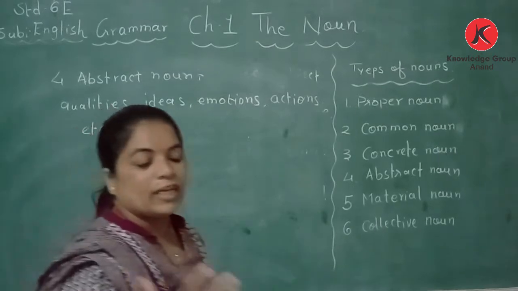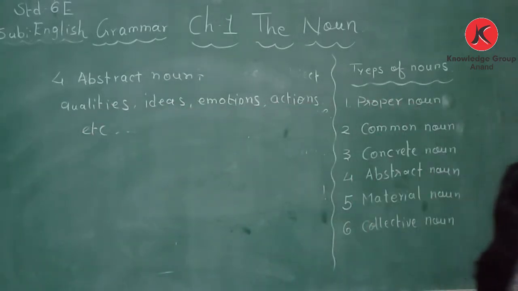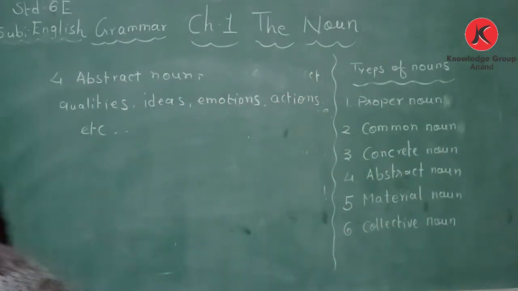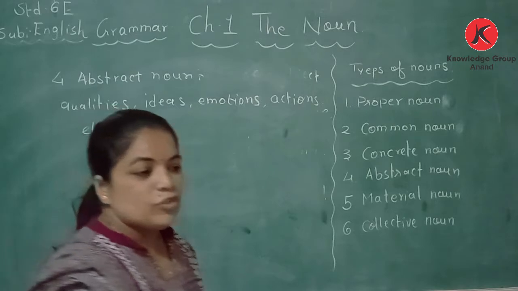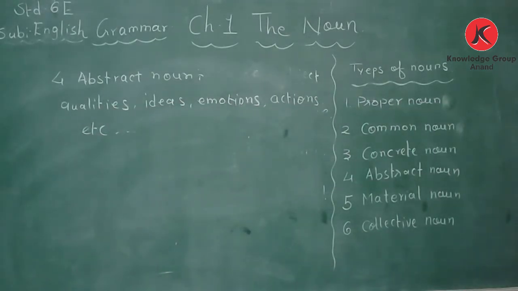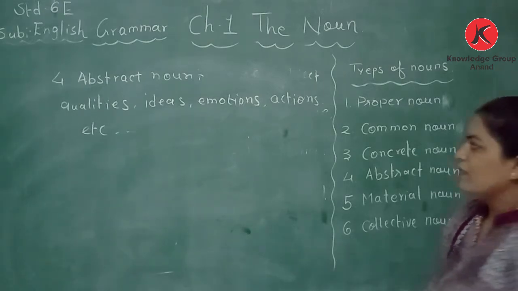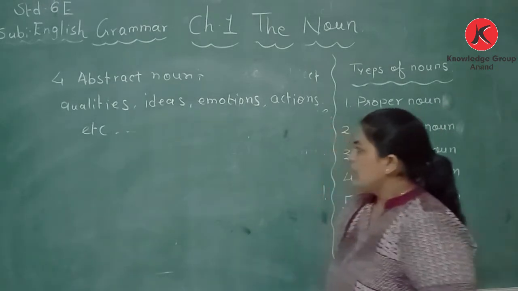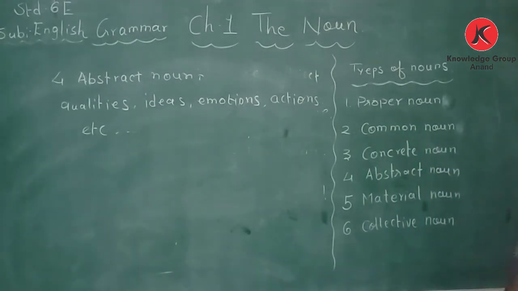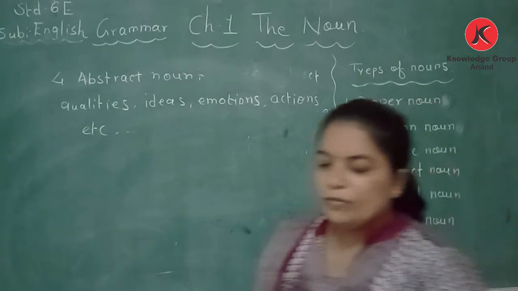What is abstract noun? That is just the opposite of the concrete noun. We can't see, we can't hear, we can't feel, we can't touch, and we can't taste it. The concrete noun and abstract noun both are attached to it, but both are opposite. Qualities, ideas, emotions, actions, the conditions we make with the people.